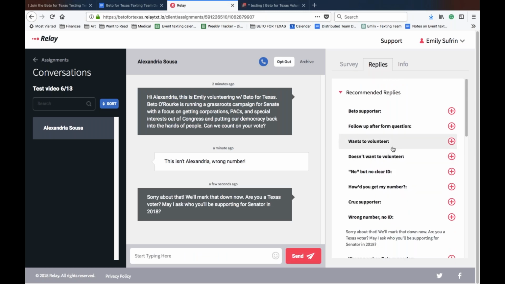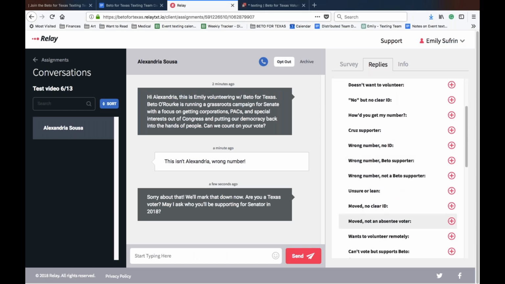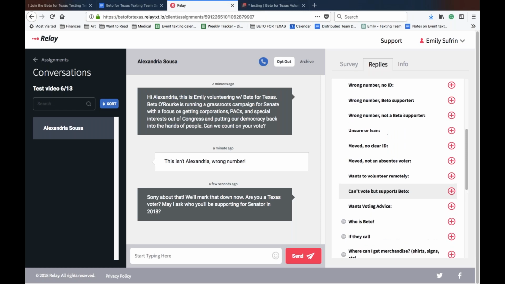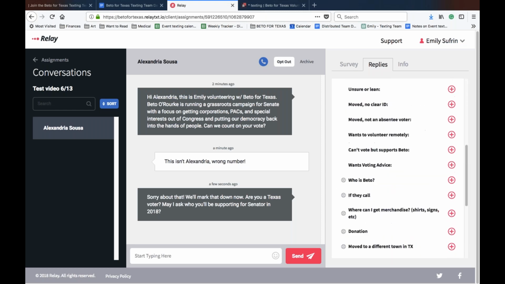And just a note about recommended replies while we're waiting for our responses. All of these messages right here are campaign recommended replies. So they are specific to this campaign.